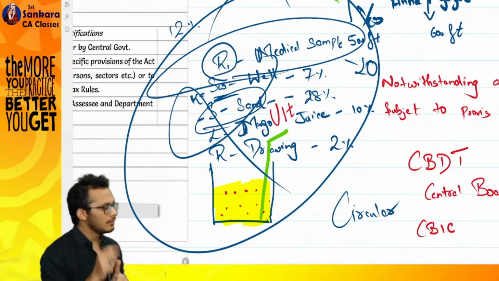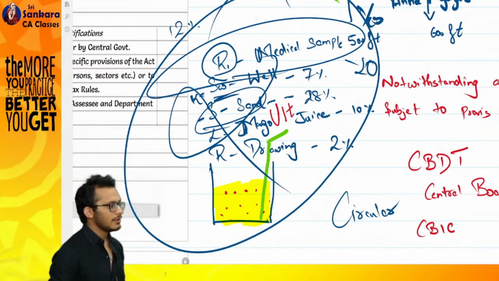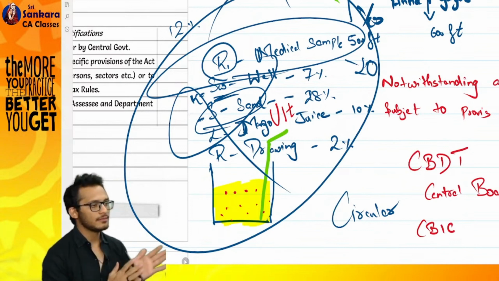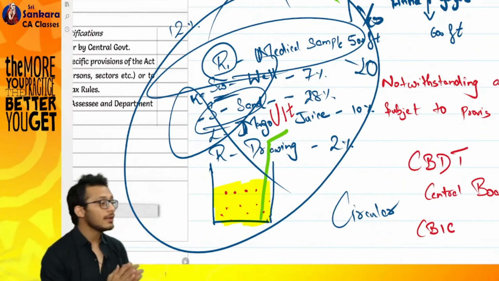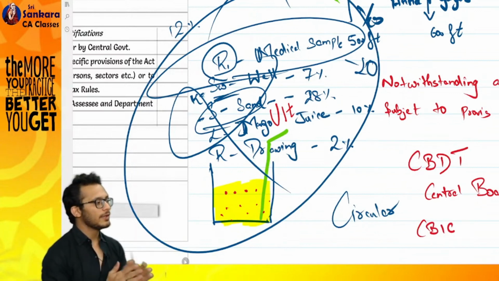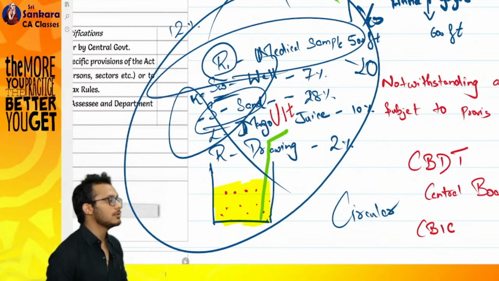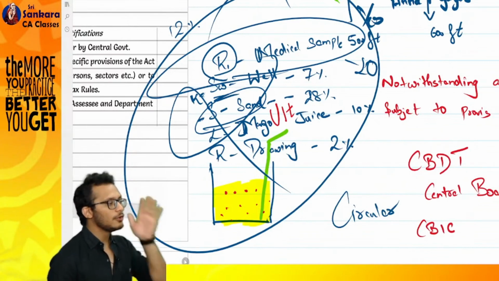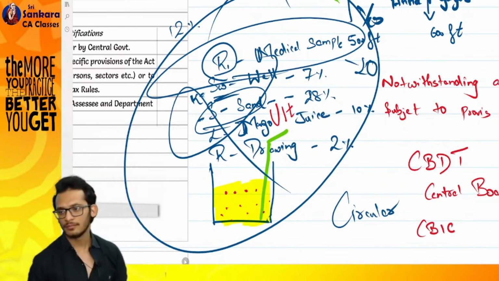All clear? Scenario number 2. You are right now in Chennai. You want to file your income tax return. What happened is you were about to file your income tax return on 31st July. On 31st July, suddenly COVID hit. You are not able to file. What will happen?